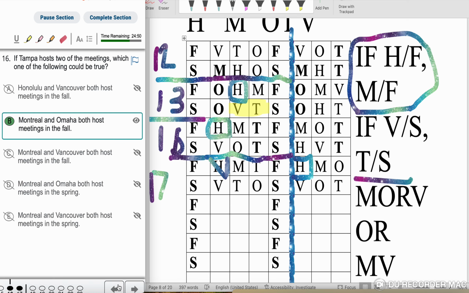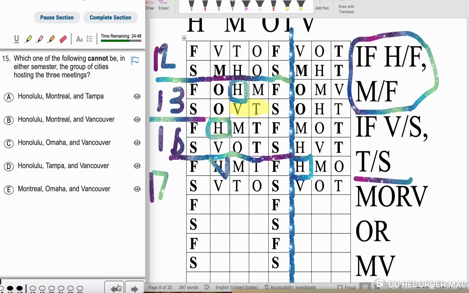Now let's go back to the question that we didn't answer that was left. Which one of the following cannot be in either semester, the group of cities hosting the class? So let's just look at the boards. If we see it, we'll go ahead and eliminate it. For question 15, HMT, I see HMT here. Let's go and eliminate it. HMV. If we don't see it, we're just going to choose it. And we see HMV.